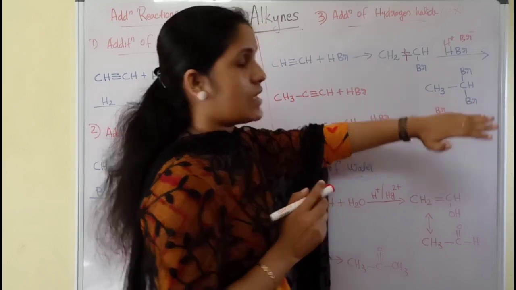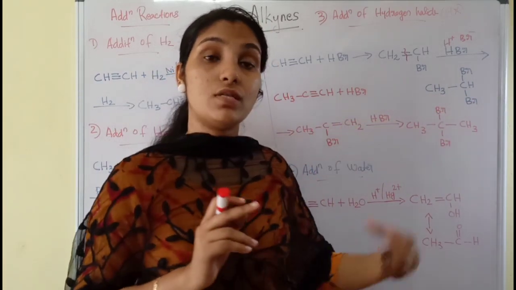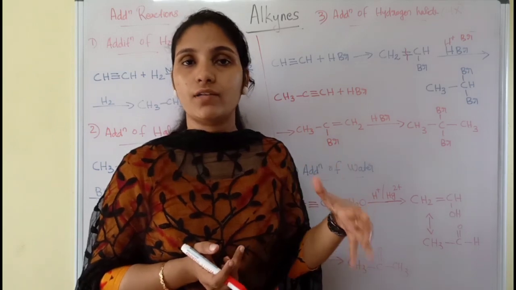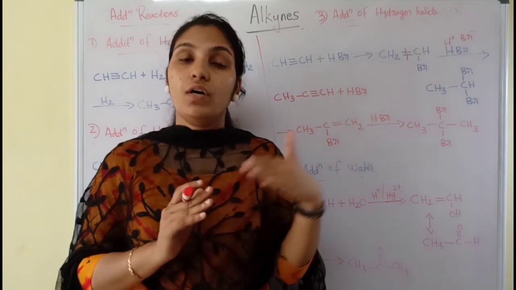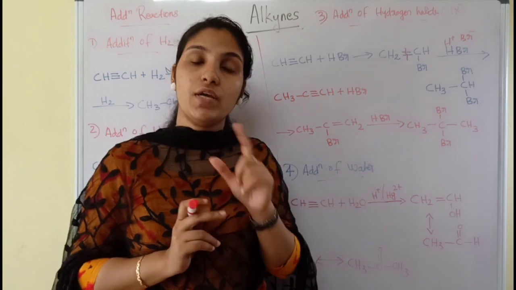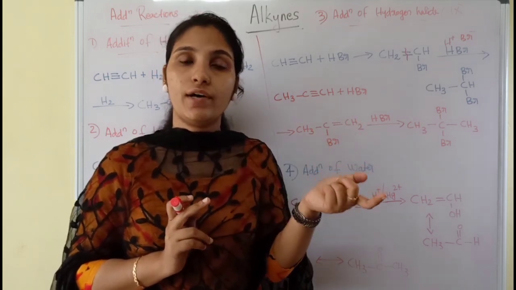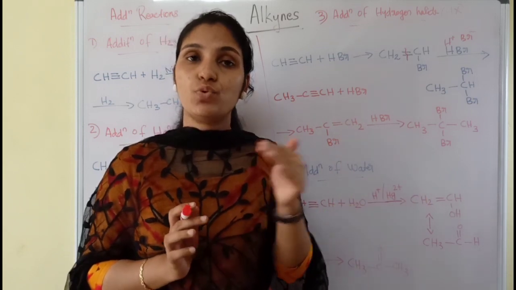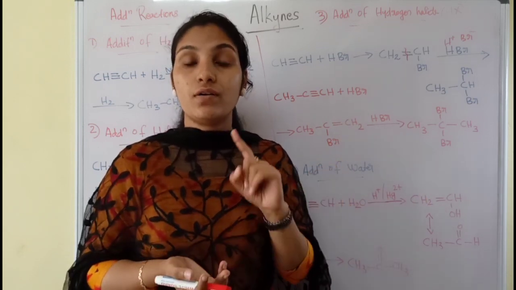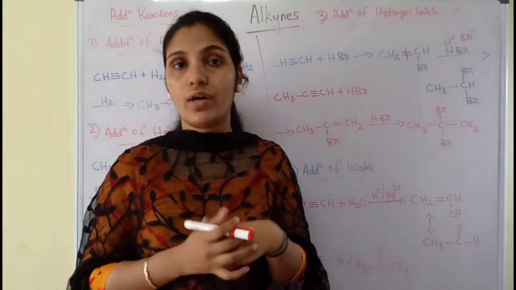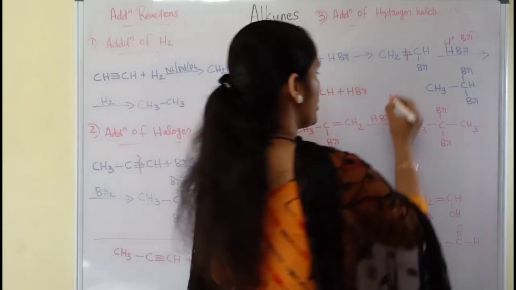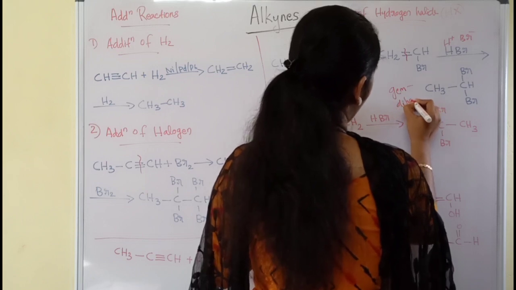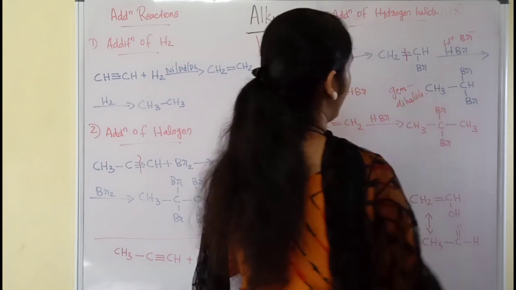Thus we can say there are two halogen atoms, therefore this is a dihalide, and this is a geminal dihalide. As I told you in the previous case, vicinal dihalide means the two halogen atoms are on adjacent, different carbons, and when the two halogen atoms are attached to the same carbon atom, it is known as geminal dihalide or gem dihalide.